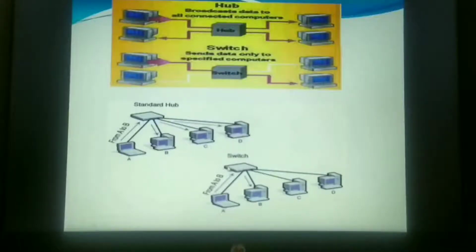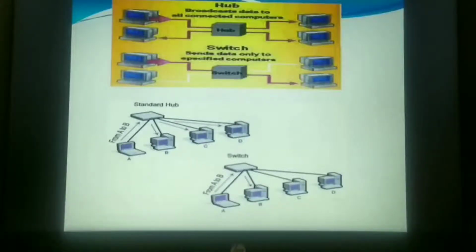Whereas in the case of a switch, what happens if A and B are communicating with each other? As the packet moves to the switch, the destination IP address will be examined by the switch and then it will be forwarded only to the intended computer. Hence C and D will not be able to see what exactly they are communicating with each other.